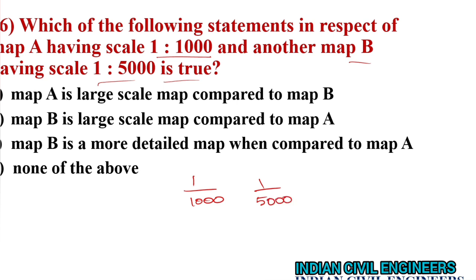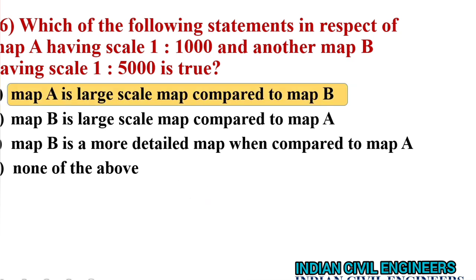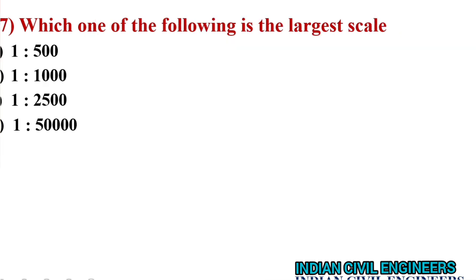Yes, 1 is to 1000 is the greater one and this is a smaller one. So that from the given options, map A is large scale map compared to map B. This is the correct answer. Next, move on to the next question.